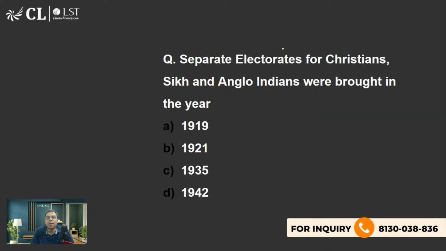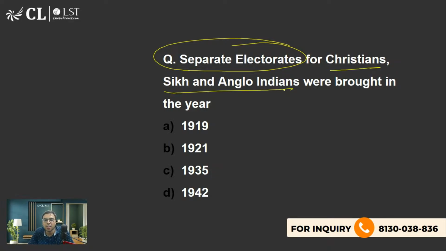Now, the next question is: separate electorates for Christians, Anglo-Indians, and Sikh, Anglo-Indians were later on brought in the year 1900, 1921, 1935, 1942. बाद में, earlier it was given only to Muslims, but later on it was given to Christians, Sikhs, Anglo-Indians, Europeans, इन लोगों को भी दिया जाने लगा.